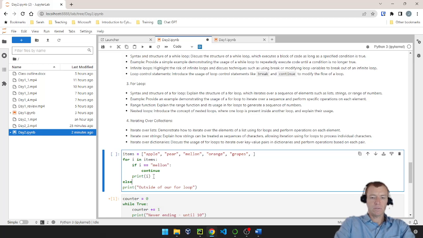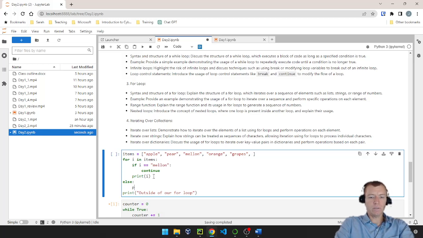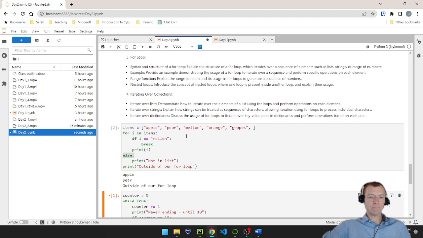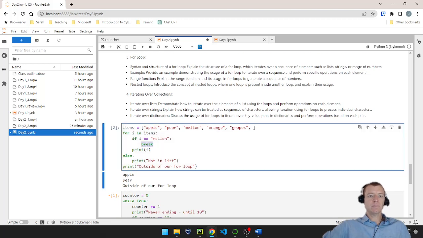Else, colon, and we'll say print not in list. Instead of continue now, I do have to do a break statement, because otherwise the break statement is what allows us to not run an else statement. Otherwise, it always is going to run, right? If I break out, then I do not run my else statement.